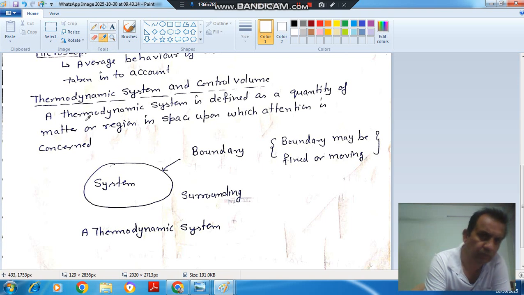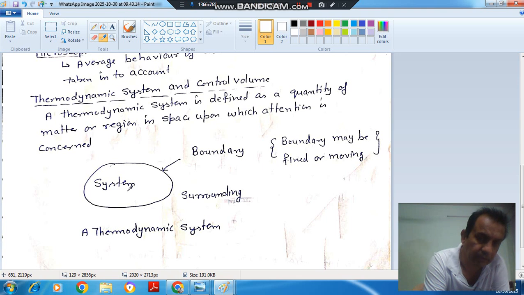So first is your thermodynamic system. A thermodynamic system is defined as a quantity of matter or region in space upon which attention is focused. Suppose this is the region on which we pay our attention, then this is our system, and everything external to it is surrounding. And this system and surrounding are separated by a boundary. System is closed by a boundary.